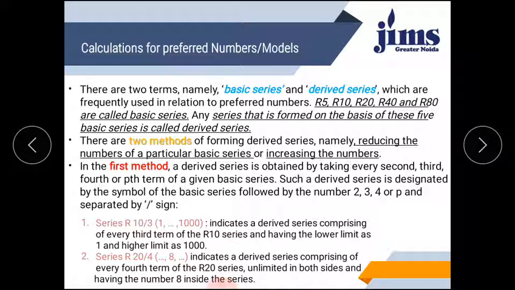It means on the right hand side and left hand side of 8 you can construct an infinite number of models, but the condition is that 8 should be in between, the series is R20, and you have to take every fourth term of the R20 series. This is the way by which your series or models can be constructed and represented.